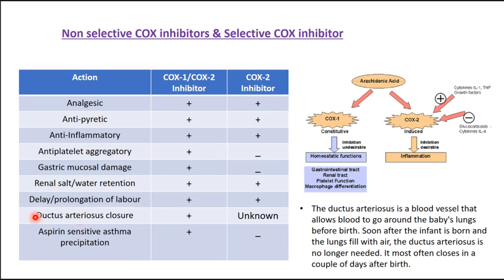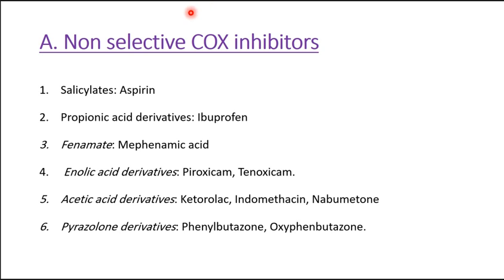Now, the ductus arteriosus closure. What is the ductus arteriosus? It is a blood vessel which allows the blood to go around the baby's lungs before birth, and soon after the infant is born, the lungs fill with air and the ductus arteriosus is no longer needed. So it often just closes after a couple of days.